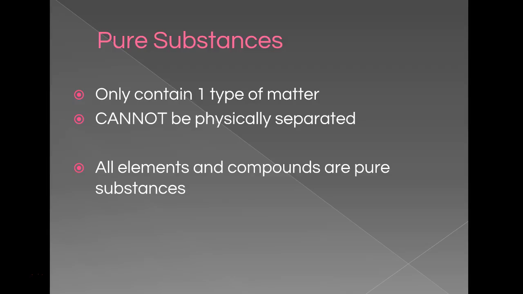All right, pure substances. Okay, so they only contain one type of matter, and they cannot be physically separated. So we're going to see here, pure substances are chemically combined. So there's a sharing or donation of electrons that keep these substances together. So whenever you see elements or compounds, these are pure substances. So these are the two types of pure substances, elements and compounds.